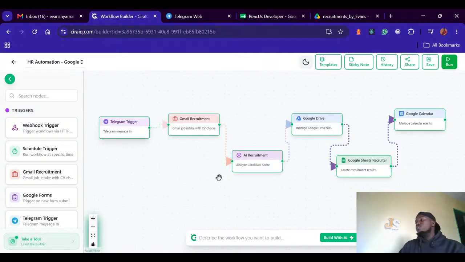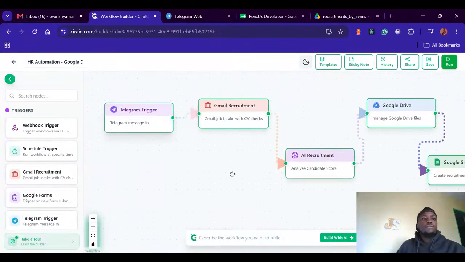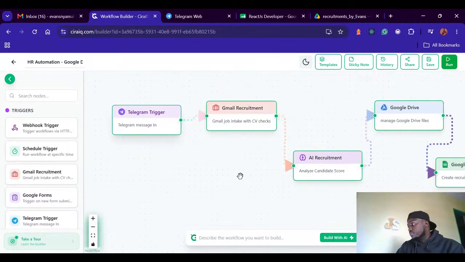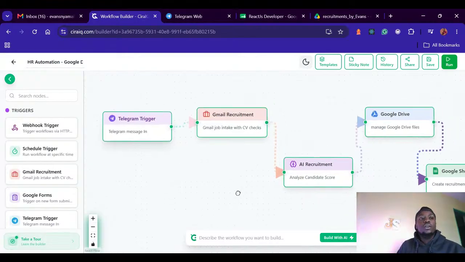In our HR automation, we are going to explore several things. I'm going to show you some cool features that we are going to be using in our HR automations. That should not worry you. So yeah, HR automations right here, we are going to be doing something cool.